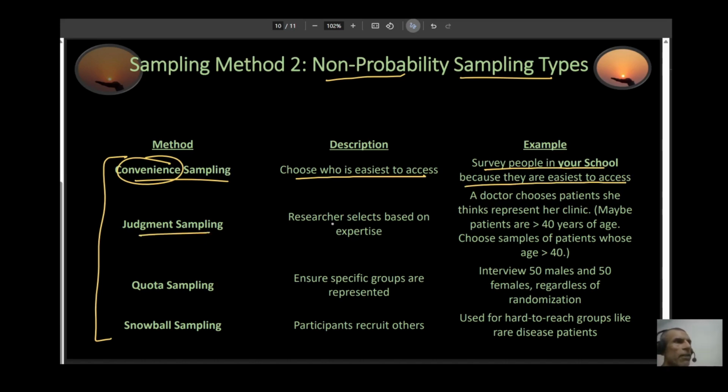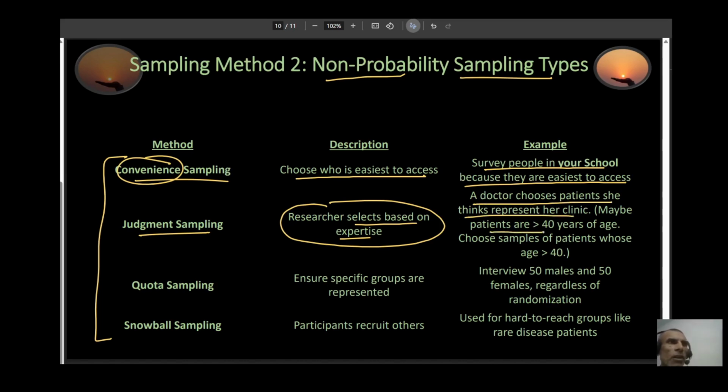Judgmental sampling. Here, you're using your judgment. For example, a researcher selects based on their expertise. So, for example, a doctor chooses patients she thinks represent her clinic best. Maybe her patients are more than 40 years of age. Maybe she has that type of patient. In that case, she's going to choose samples of patients whose age is more than 40.